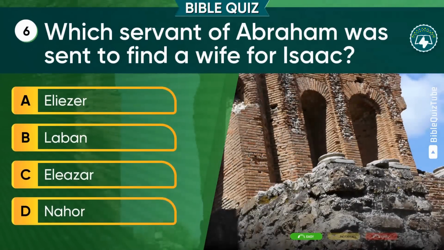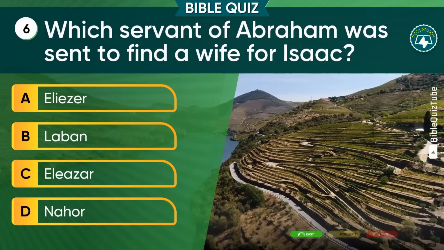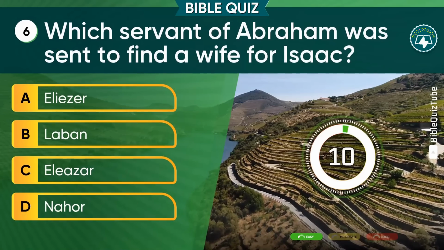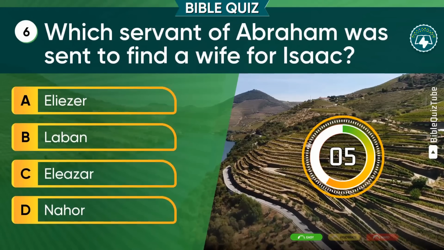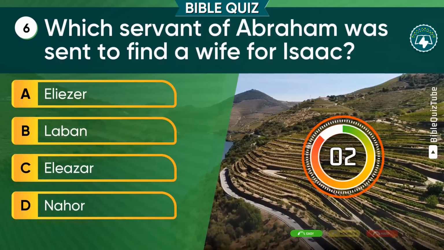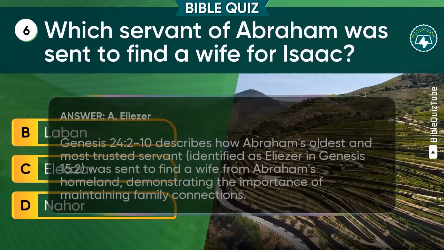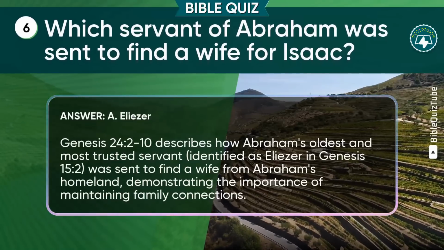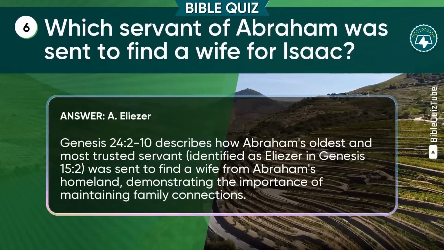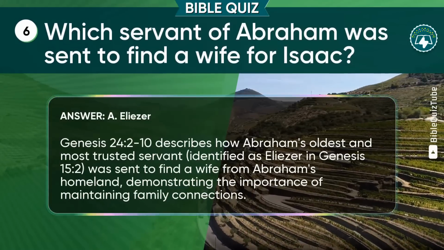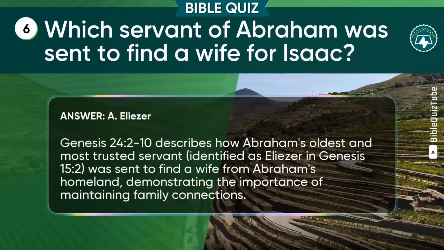Question 6. Which servant of Abraham was sent to find a wife for Isaac? Was it A. Eliezer. B. Laban. C. Eliezer. D. Nahor. The correct answer is A. Eliezer. The explanation. Genesis chapter 24 verses 2 to 10 describes how Abraham's oldest and most trusted servant, identified as Eliezer in Genesis chapter 15 verse 2, was sent to find a wife from Abraham's homeland, demonstrating the importance of maintaining family connections.